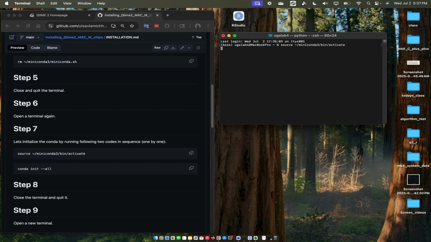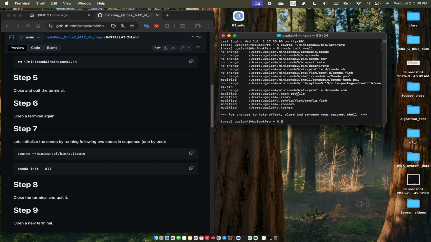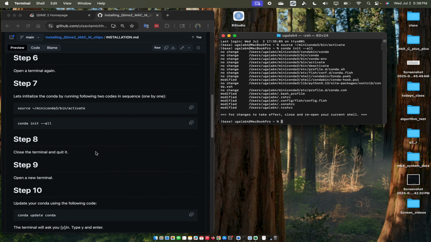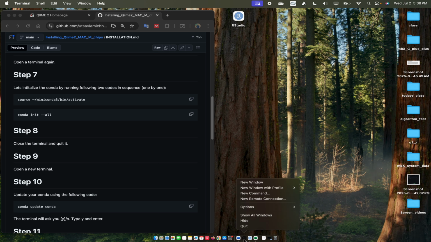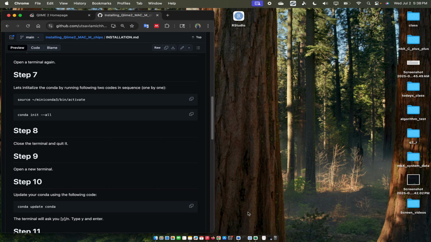It will take a little time. Okay. And then copy the conda init, run it. Now we have Conda initialized in our system. We close the terminal, quit it, and then open the terminal again.